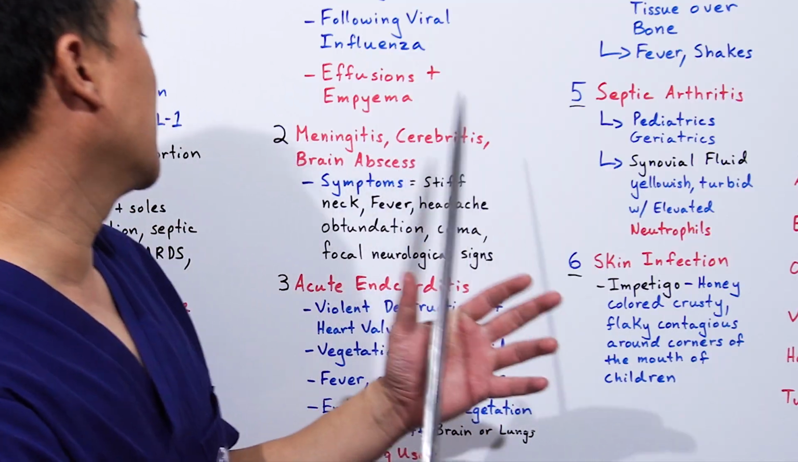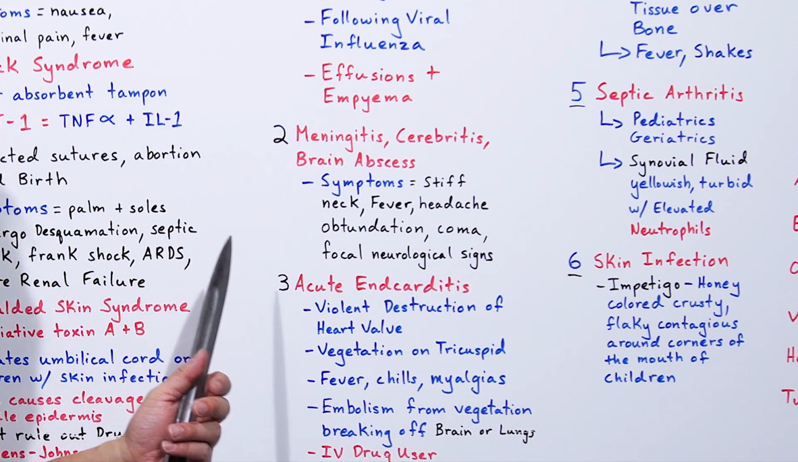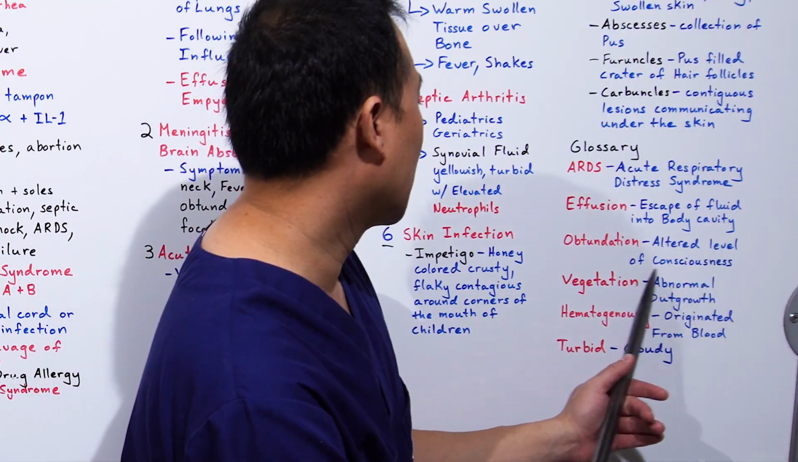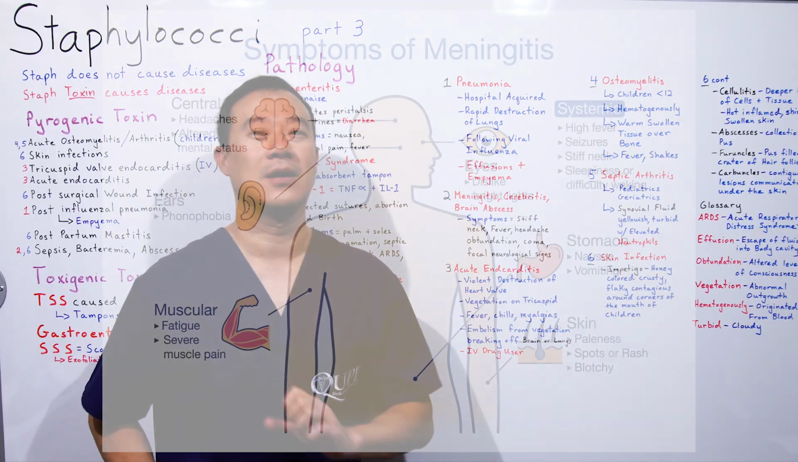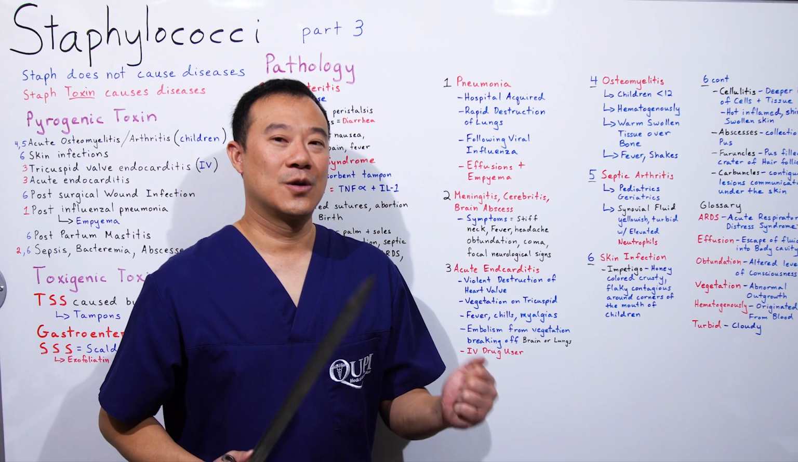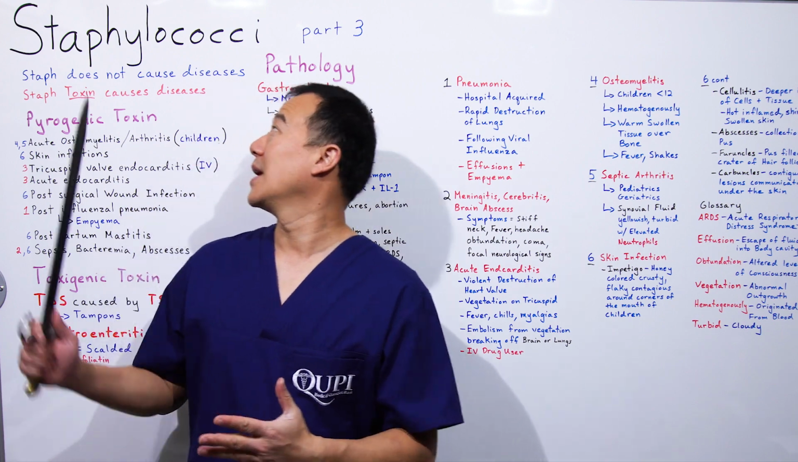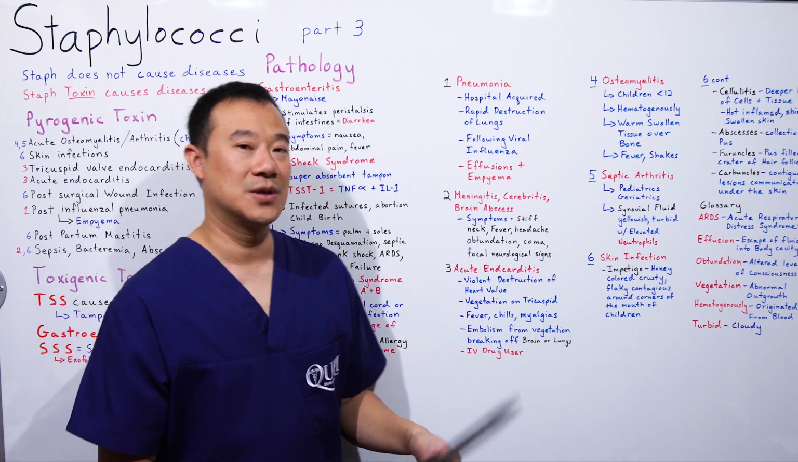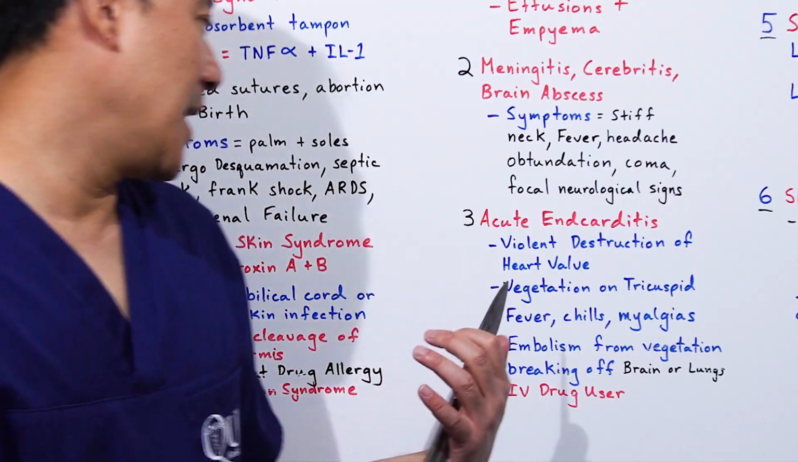Meningitis, cerebritis, and brain abscess. Symptoms are stiff neck, fever, headache, obtundation, which is altered level of consciousness, coma, and focal neurological signs. All these symptoms are the same and similar to any meningitis. So if you get a meningitis patient, these are the exact same symptoms. The question is, you have to read the vignette very carefully to determine whether it's a staph causing this meningitis or some other bacteria or some other cause. So that's meningitis.